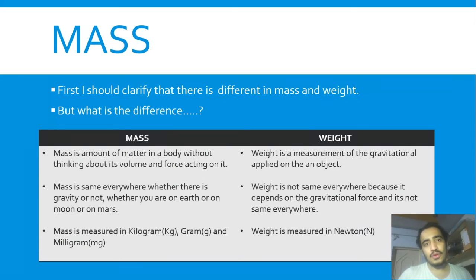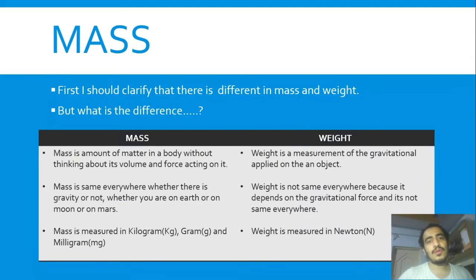Jeans remain fit everywhere, but weight differs according to the gravitational force, because gravitational force is not the same everywhere. The third difference is mass is measured in kilogram, gram and milligram, but weight is measured in Newton. So now we understood what is mass and what is weight and what is the difference between them, right?